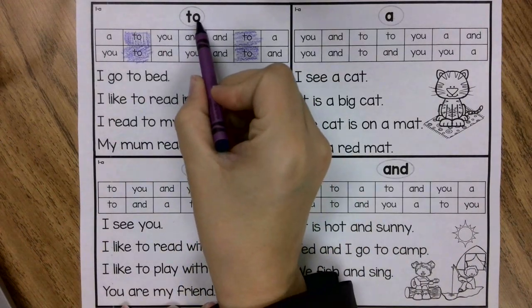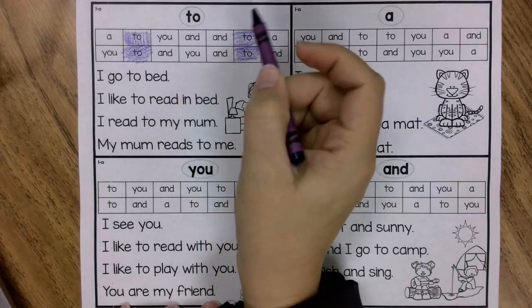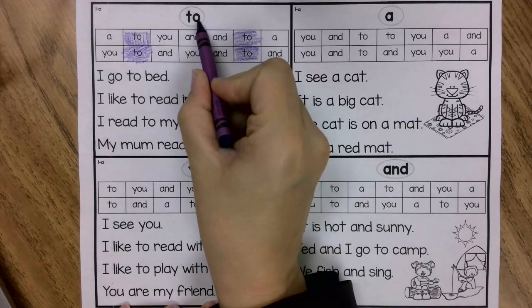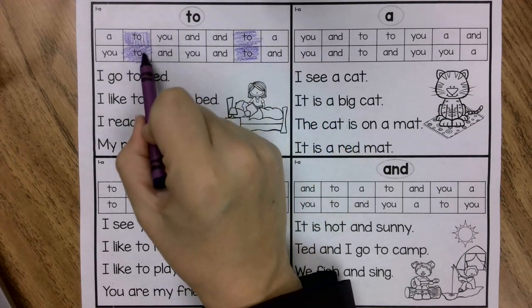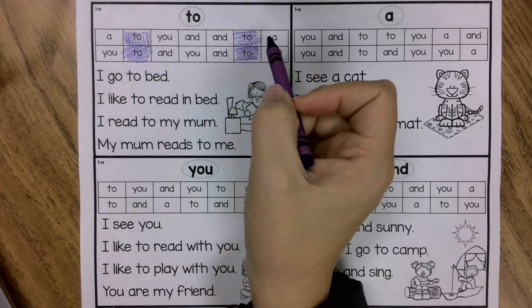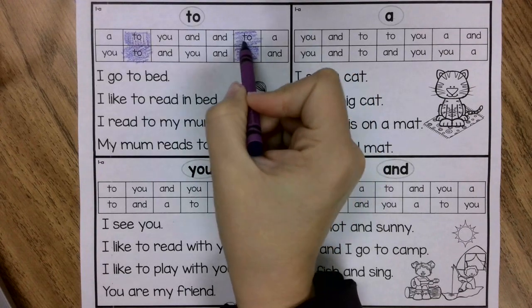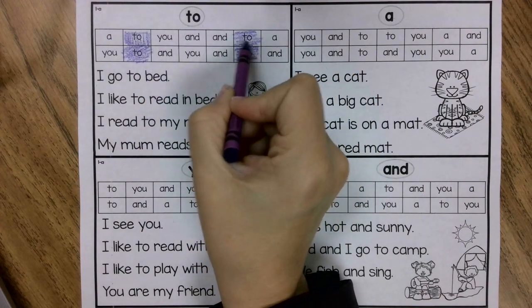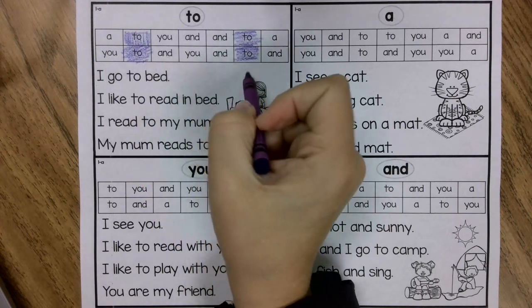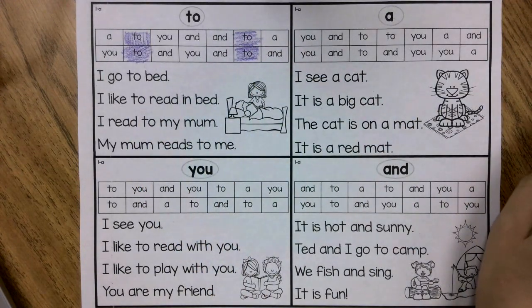So the first one we have is the word two. So on your paper, you can write T-O for two. And then I went ahead and colored the word two. I have 4 words. Two, two, two, and two. So now let's read the sentences with the word two in them. I want you to read along with me. Are you ready?